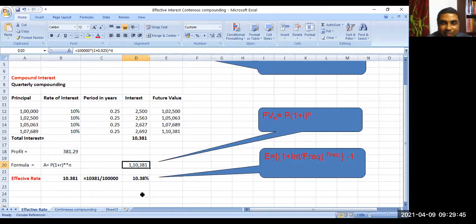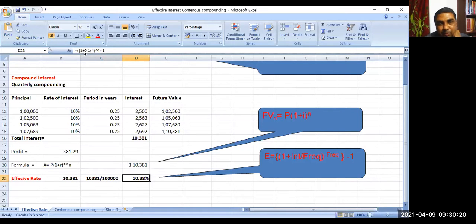Yes. Since it is only 4 quarters, you could compound it step by step, then finally find out the future value and the effective rate of interest. There is also a formula to calculate the effective rate of interest, which I showed you in the slide: E equals 1 plus interest divided by frequency, to the power frequency, minus 1. Here the question is solved by applying the formula. 1 plus interest; interest is 10%, which is 0.1.